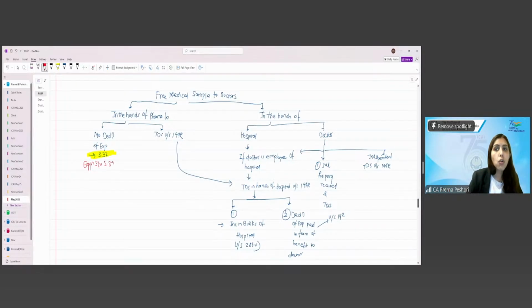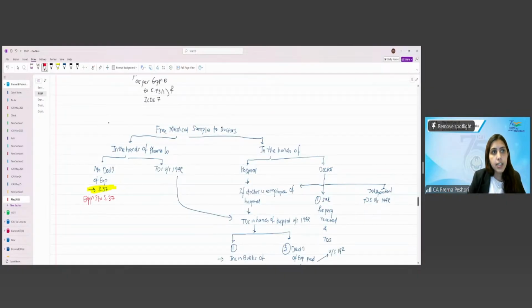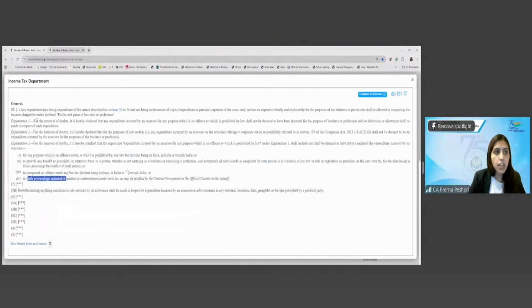And in the hands of the doctors or in the hands of the hospital, this will be taxable under 28(4) and there will be TDS under 194R. Is this clear, students? Yes? Here, ma'am. Okay.